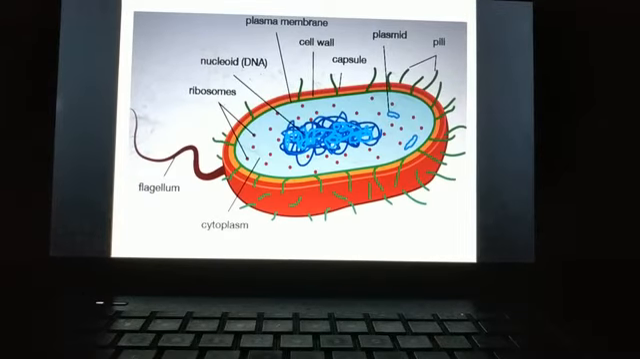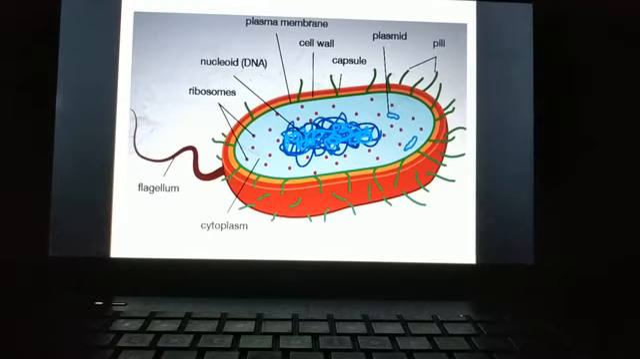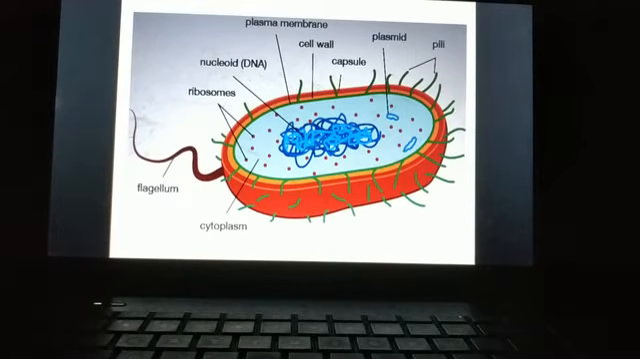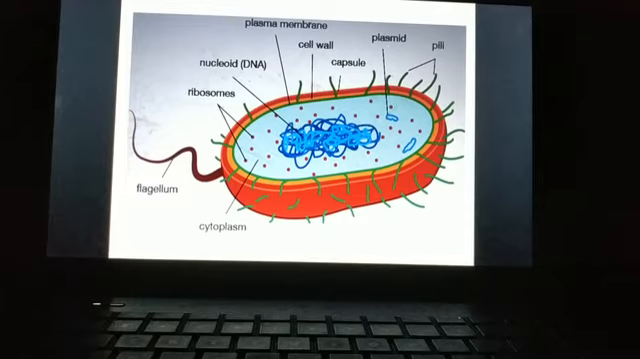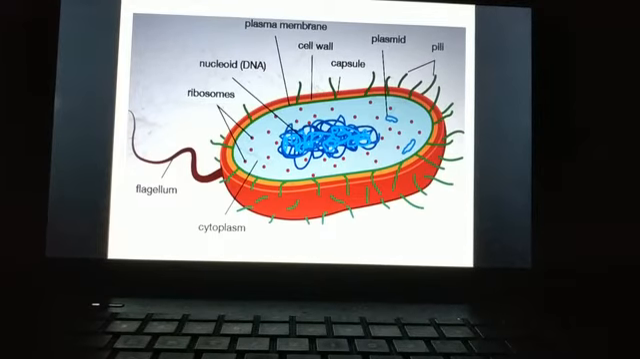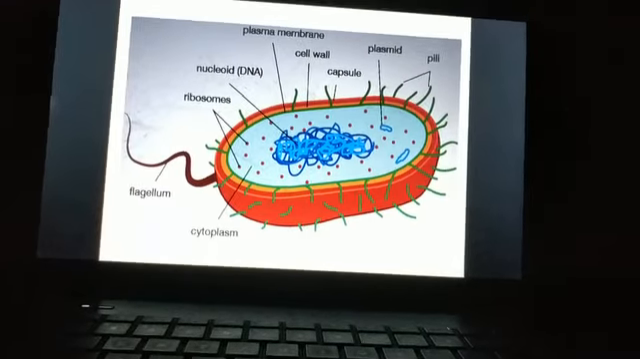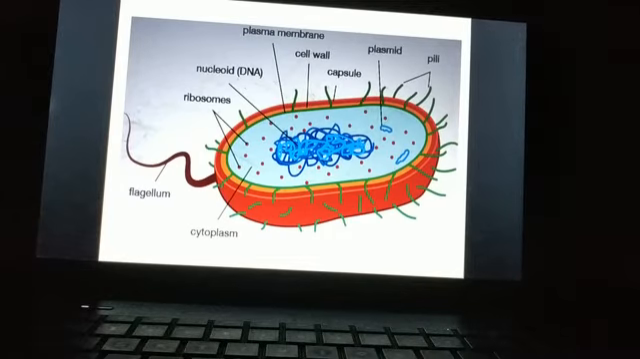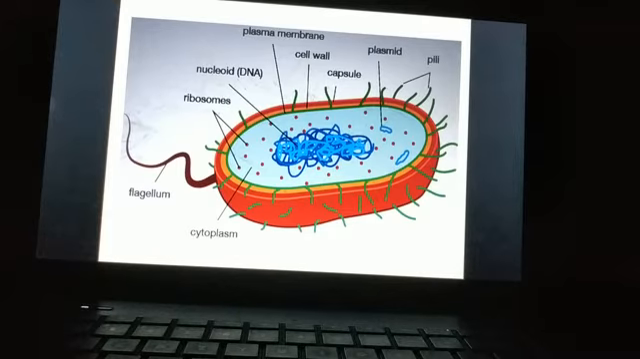Hello students. So we have studied about plant cell and animal cell that is included in the eukaryotic cells. Now we will see another type of cell, that is prokaryotic cell. So here we will see what are the differences between prokaryotes and eukaryotes and the basic structure of the prokaryotic cells.